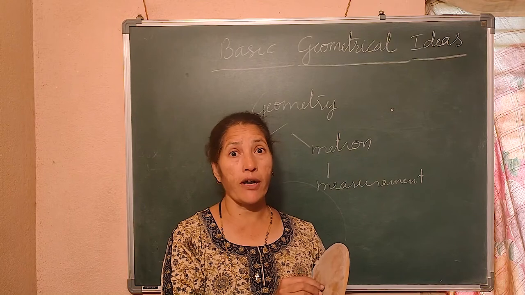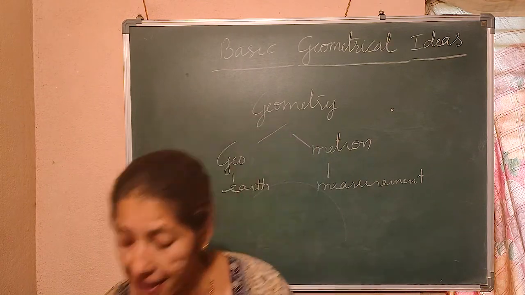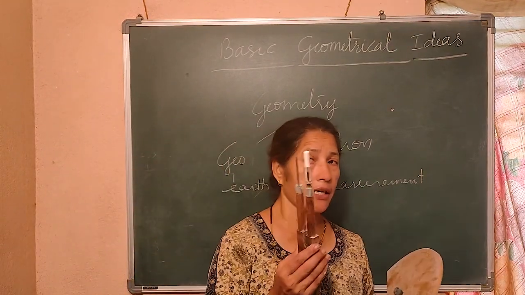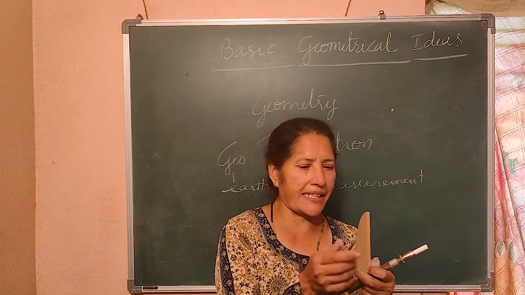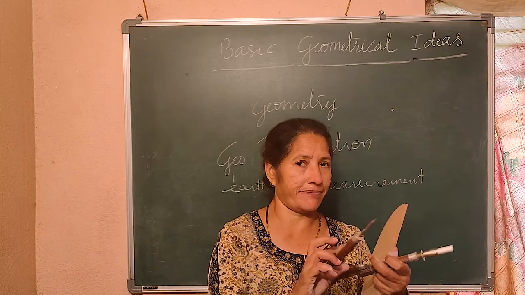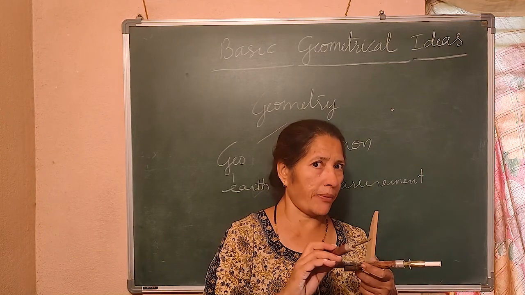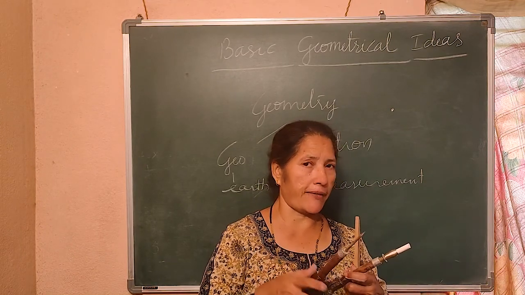I don't have a divider other than this compass. You have one more like this. Both are sharpened like this. It is called divider. Do you have it in your geometry box? Yes, that is called divider.